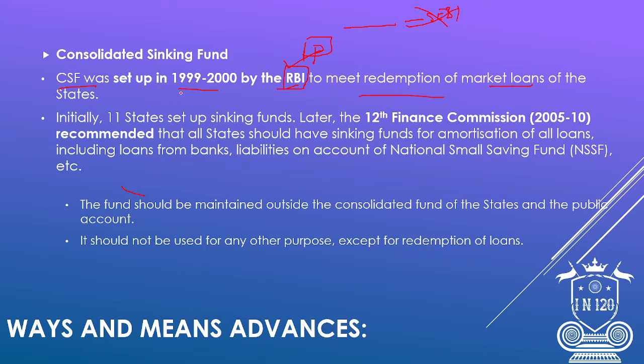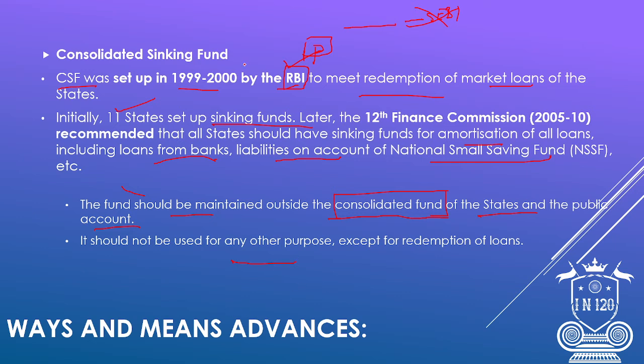Initially, there were 11 states which set up sinking funds. But the 12th Finance Commission recommended all states should have a sinking fund for amortization of all loans, including loans from banks, liabilities on account of the national saving fund, etc. The fund should be maintained outside the consolidated fund of the state, in the public account. We saw both these terms. It should not be used for any other purpose.